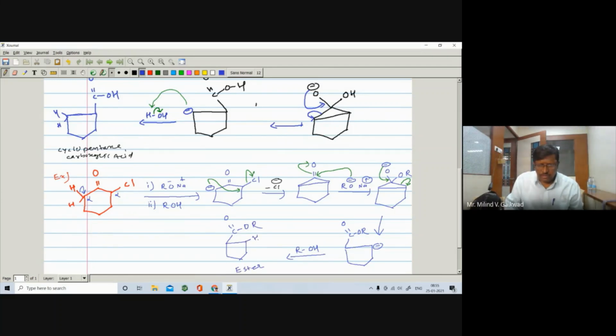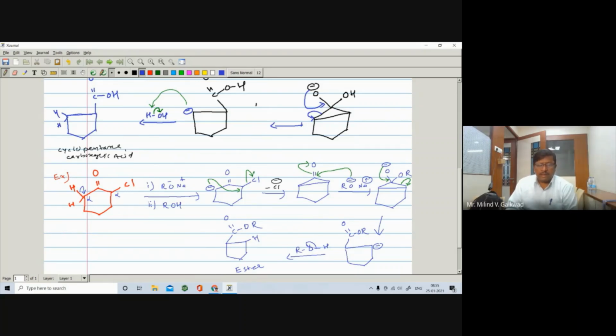There is attack of H, right? Even I can write this alcohol like this one. Here is the O and here is the H. This sigma bond will open on this O. H positive undergoes protonation. So in this way, there is a formation of ester. That is the Favorsky rearrangement reaction. In the previous case, you have taken the alkali and water. Here we have taken the sodium alkoxide and alcohol. So it depends upon what type of compound that you are taking, and you can get corresponding product.